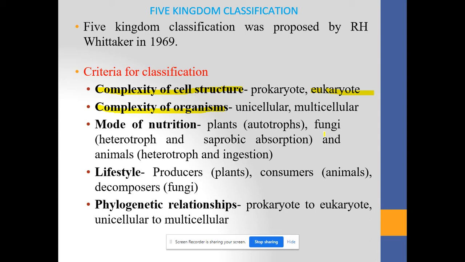तिसरा क्रायटेरिया is mode of nutrition. Third criteria is mode of nutrition. On the mode of nutrition, organisms are classified again into two groups, that is the autotrophs and the heterotrophs. Try to understand. तिसरा क्रायटेरिया कुठला आहे? मोड ऑफ न्यूट्रिशन. आणि मोड ऑफ न्यूट्रिशनच्या आधारावर organisms are classified into two groups, that is the autotrophic group and the heterotrophic group.